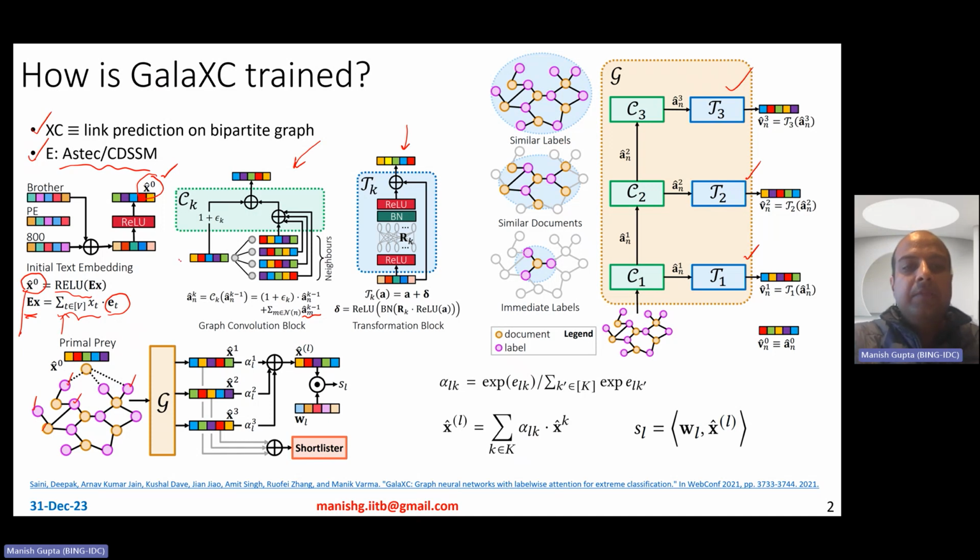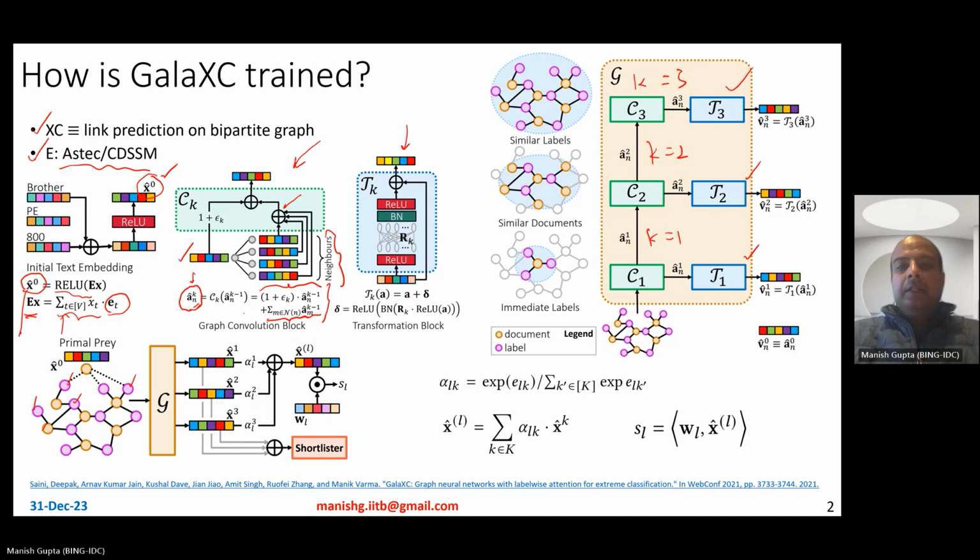So this is the original embedding for the node, and these are the embeddings for the neighbors. You borrow the information from your neighbors, add it all up, and then take this added information from the neighbors and the original information from the node. The node is n here, in the kth block. Remember the 3 blocks: k equal to 1, k equal to 2, and k equal to 3. So in the kth block, you're going to compute the representation for this nth node by doing this kind of convolution.